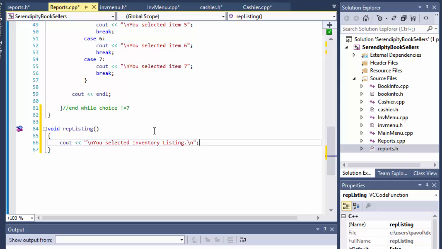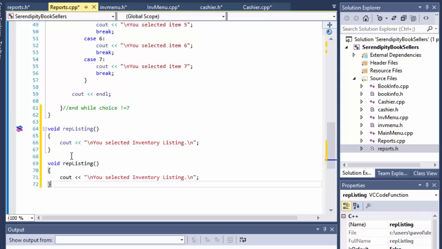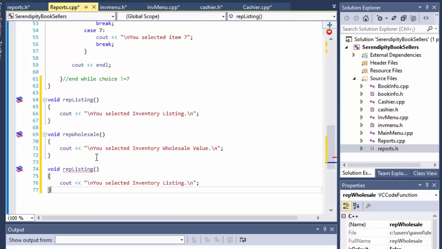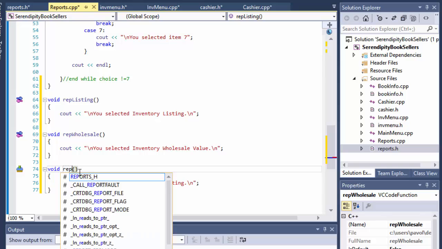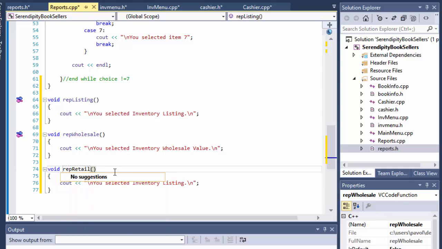All right, so I'm just gonna again borrow that and do the wholesale. So it's gonna be rep wholesale, and you selected inventory wholesale value. All right, and the next one will be retail, so it's gonna be report retail, and you selected inventory retail value.